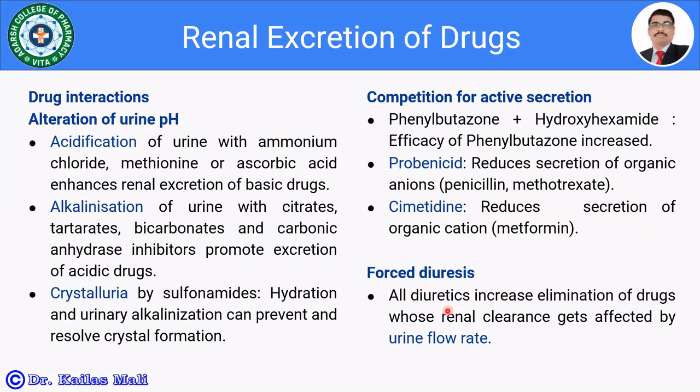All the diuretics, whatever you have studied in pharmacology, increase the elimination of drugs whose renal clearance is affected by urine flow rate, because forced diuresis increases the urine flow rate. If the excretion of a drug depends on the urine flow, in such cases forced diuresis increases the excretion of the drug.